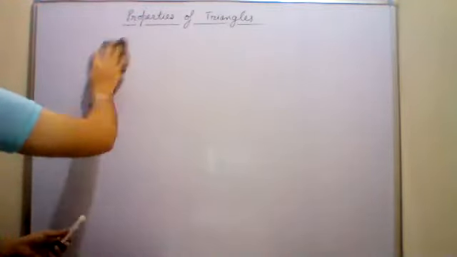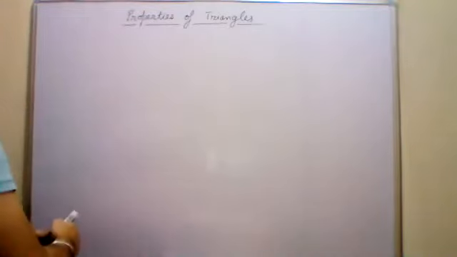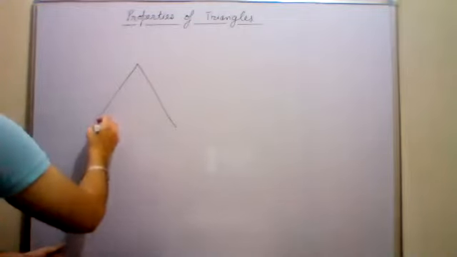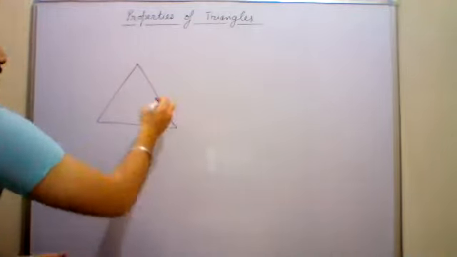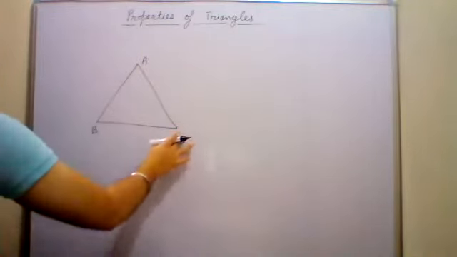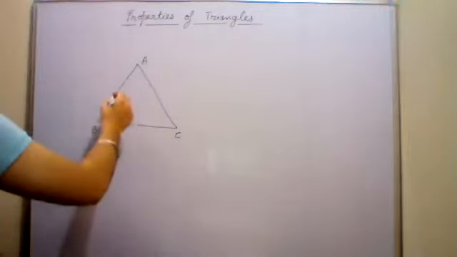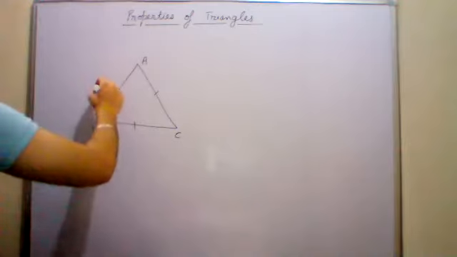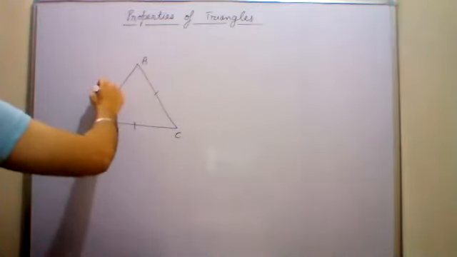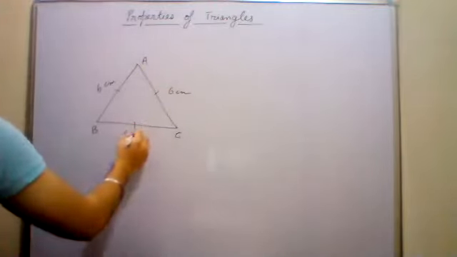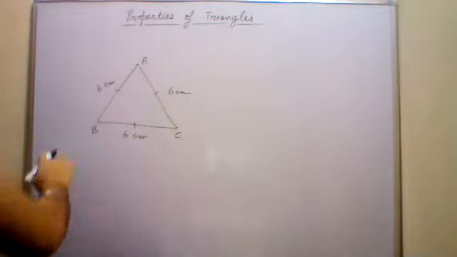equilateral triangle. What are equilateral triangles? Triangles having all sides equal. Triangles in which all the three sides are equal. So this is triangle ABC. In this, all the three sides are equal in length. If I tell you that the first side is 6, then the second will also be 6, and the third one will also be 6 centimeters.